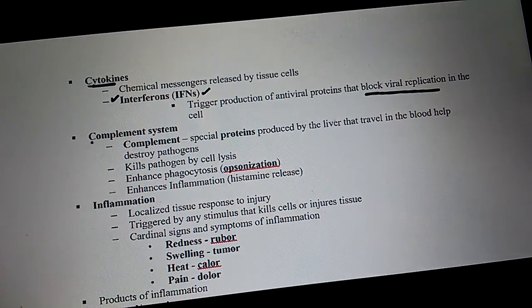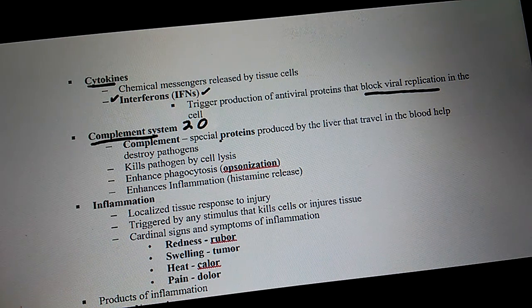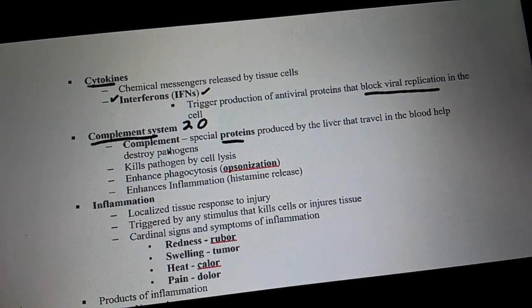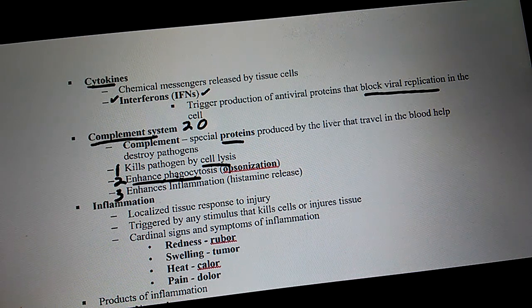Interferons. Complement is a series of 20 proteins. How many proteins? 20. What organ produces complement? Liver. Does it cause cell lysis? Yes. Does it enhance phagocytosis? Yes. Does it enhance inflammation? Yes.